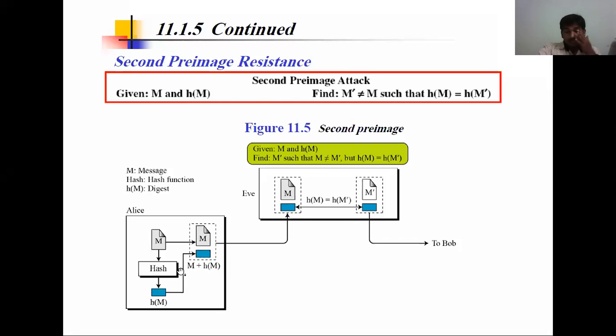Here again M is added to the message digest. So in the network we send M plus H of M, that is, the message plus the message digest. Both are sent through the network and received by Bob. If any change happens, then the message, which should be received along with H of M only, becomes M dash. Then Bob may reject that one.